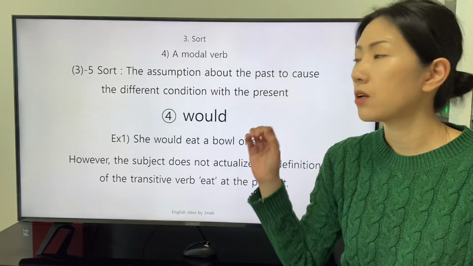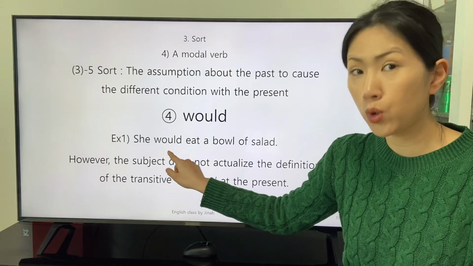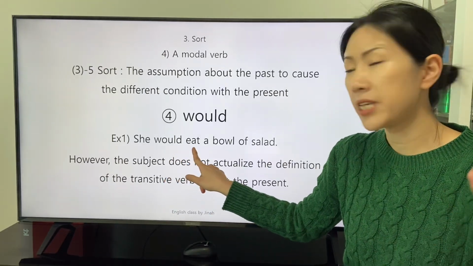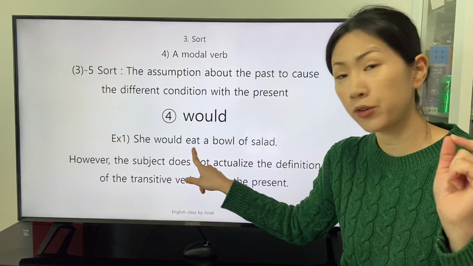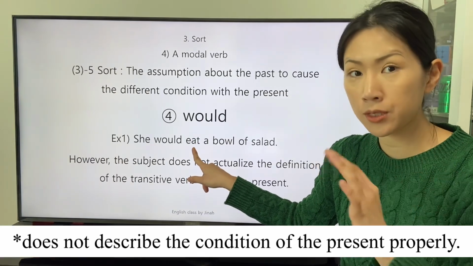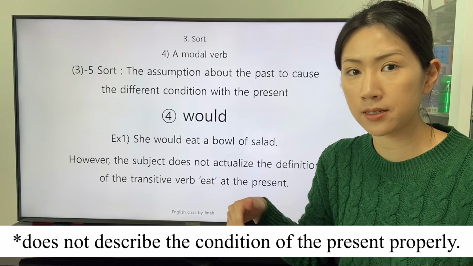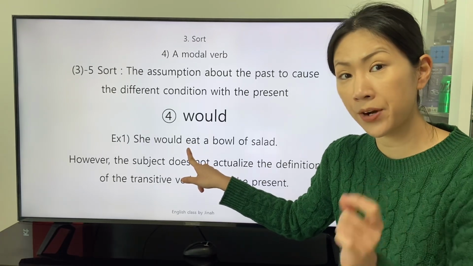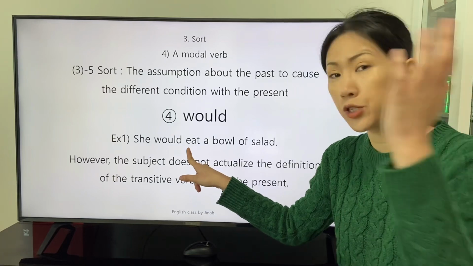The fact that the modal verb would is applied in a clause means that the action indicated by the transitive verb eat is assumed.